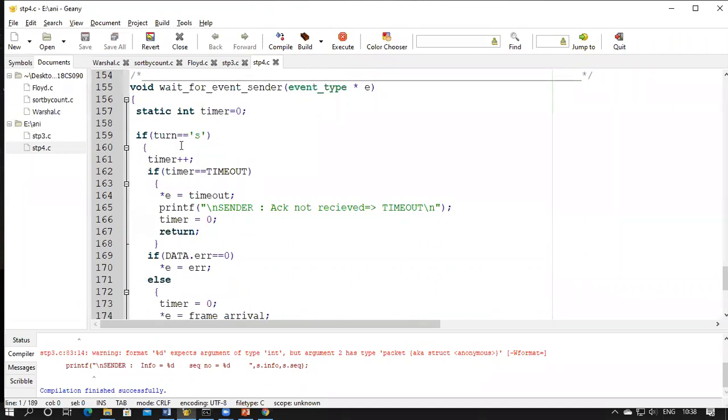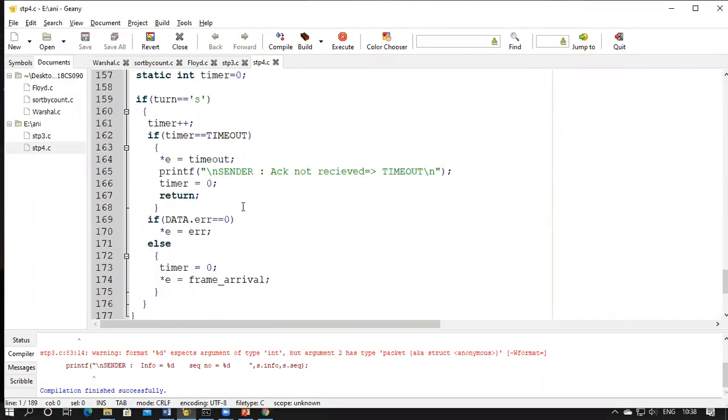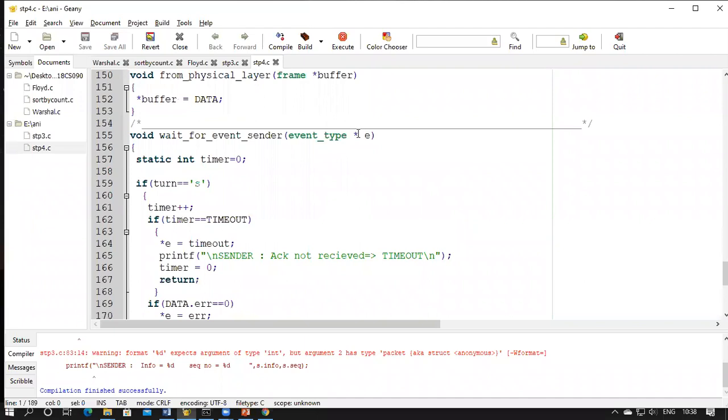if the turn is sender, then you will increment the timer, and in case it's equal to the timeout, for which frame the timeout happens. So that is assigned as a timeout, and you will identify whether the acknowledgement is not received, and you'll make the timer 0 because the timeout has happened. So again, the timer is made 0 so that it can start its timer once again.